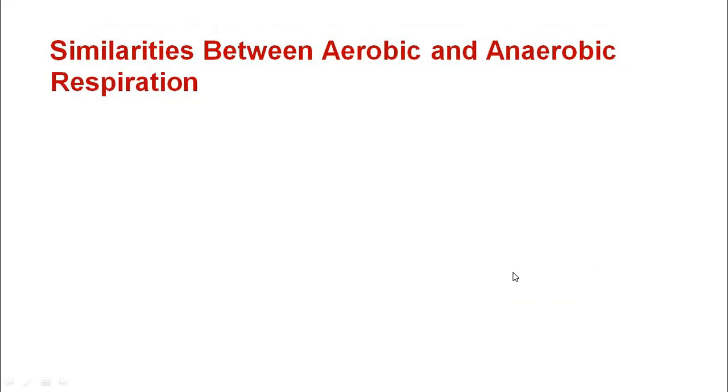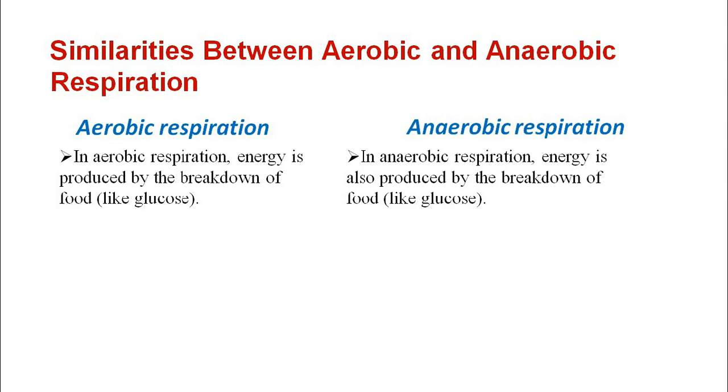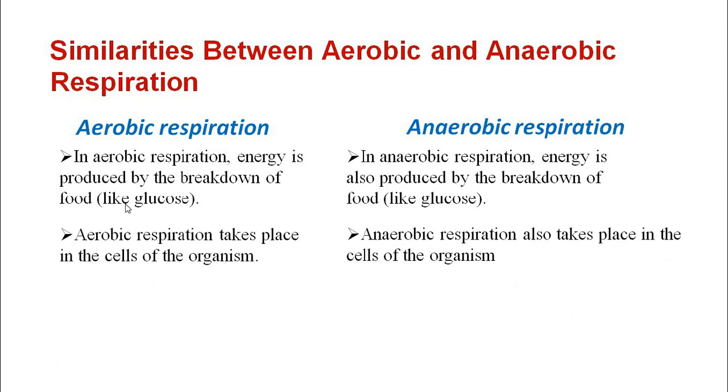Now we will see the similarities between aerobic and anaerobic respiration. Both produce energy while breaking down the food. When the food is broken down, the energy is released, which is used up by the organism which is respiring aerobically or anaerobically. In both of these, the respiration takes place in the cells of the organism. Whether it is mitochondria or cytoplasm, both take place inside the cells. So these are the similarities between aerobic and anaerobic respiration.